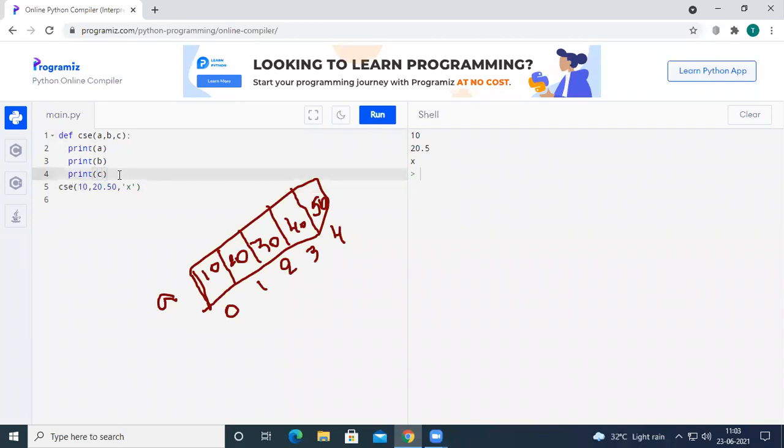Okay, we can also do some operations on this. For example, there is a variable called d equal to a plus b, and if I print d here, it is going to print the sum of 10 and 20.50. See here, the sum of 10 and 20.50, we are getting it as 30.5. So we can play with these variables, or we can play with these parameters.